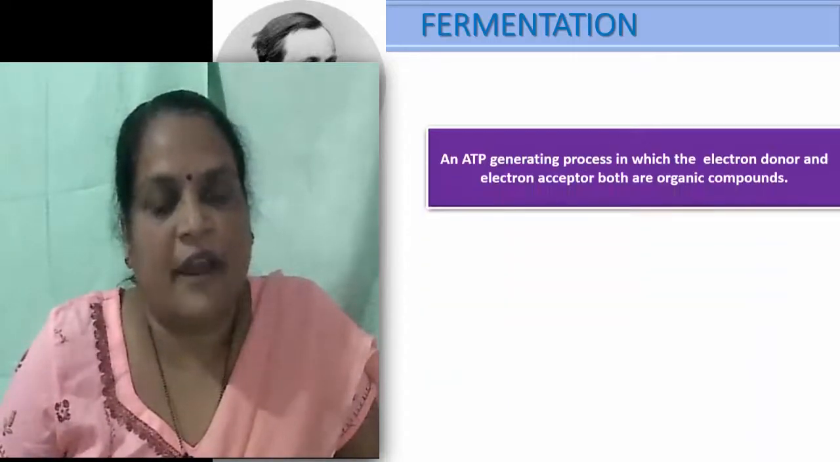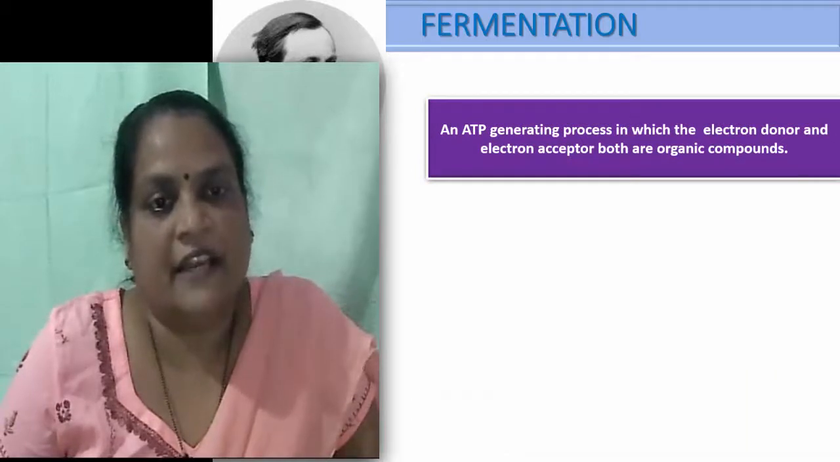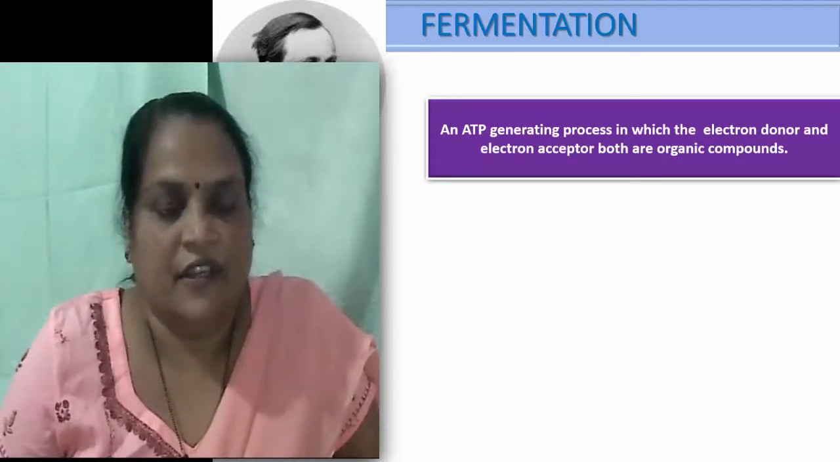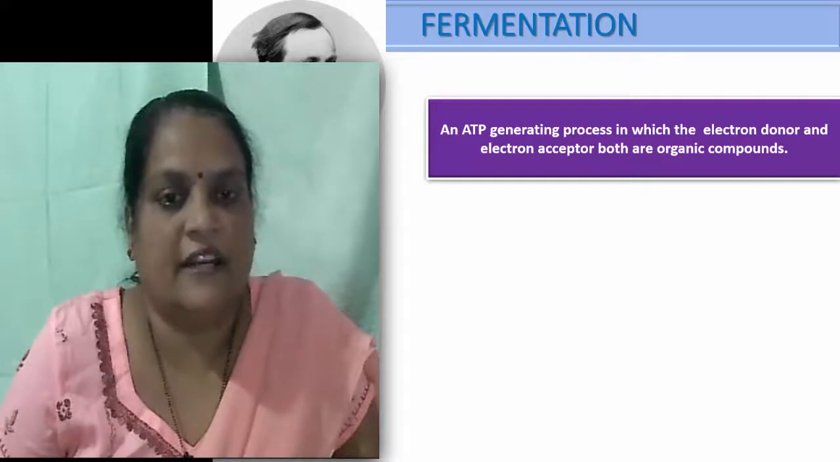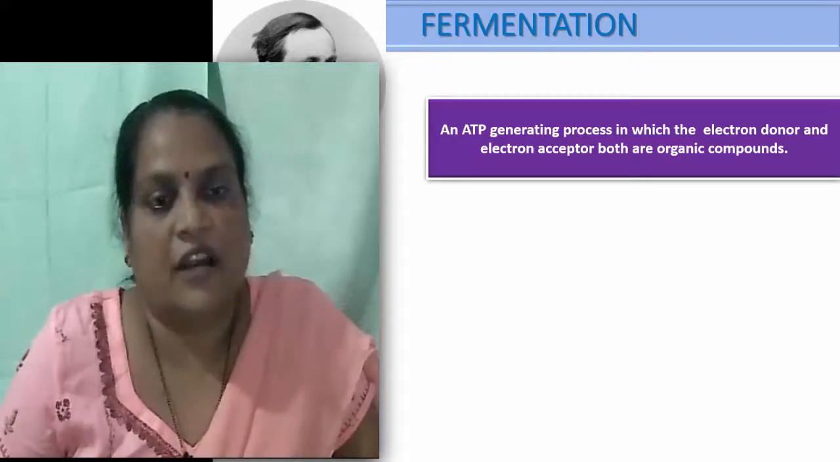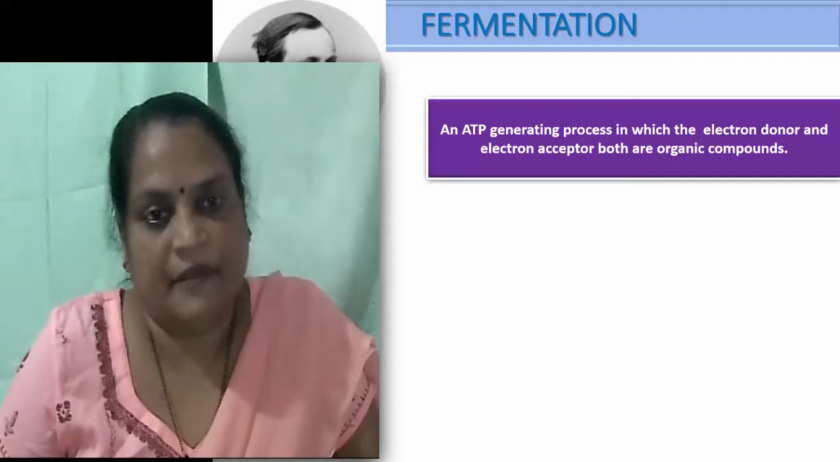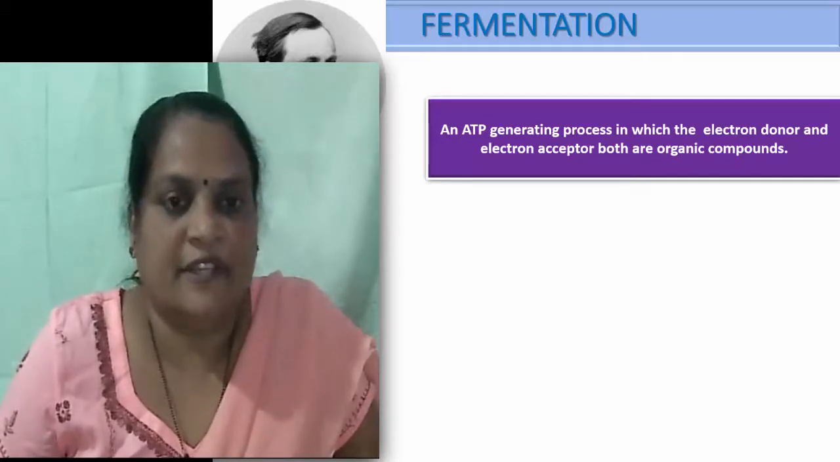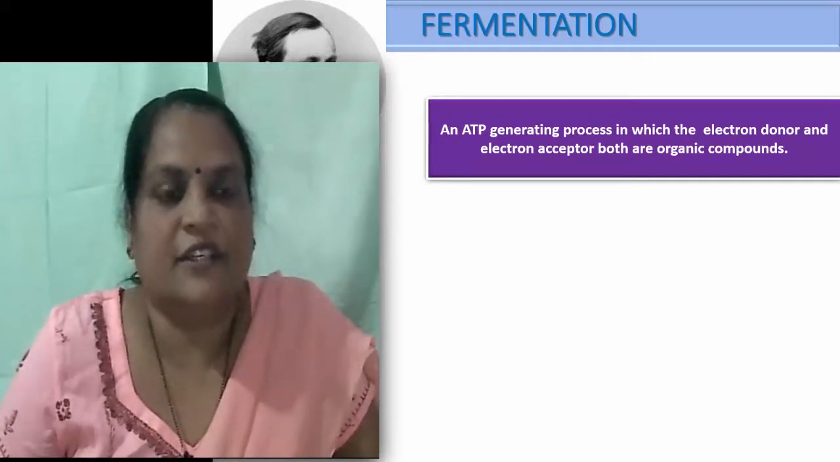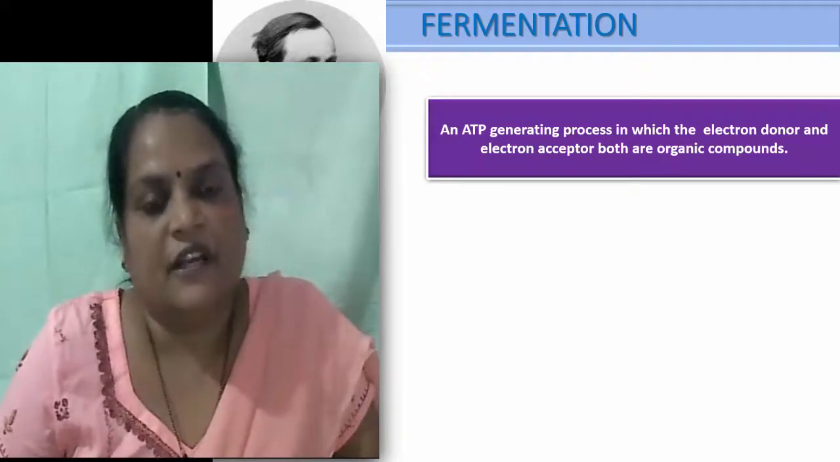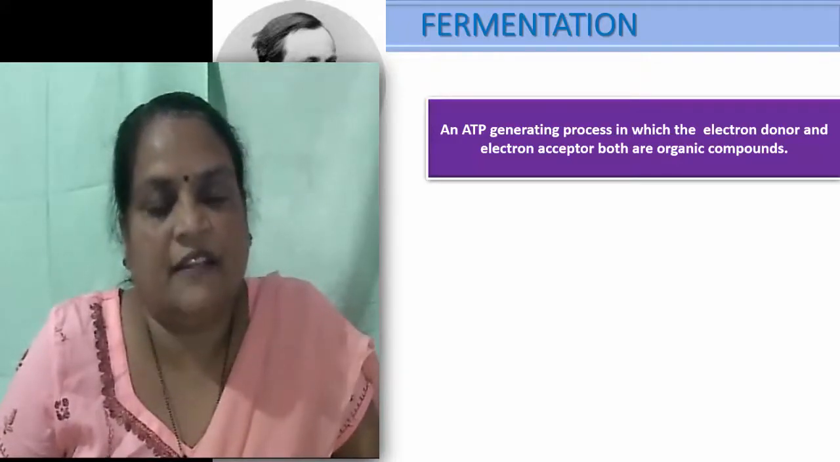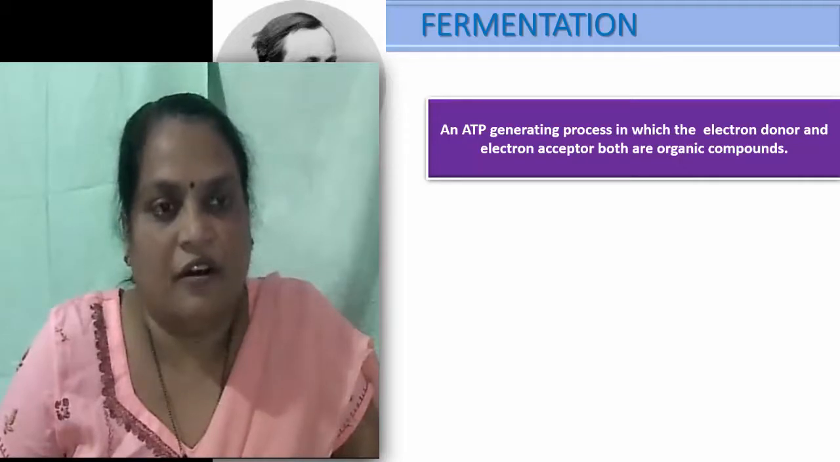Fermentation in terms of biochemistry is defined as an ATP generating process in which the electron donor and electron acceptor both are organic compounds. You are learning metabolism in the other paper, so you know what an ATP generating process is. Fermentation is one of the ATP generating processes in which the electron donor and the electron acceptor both are organic compounds.